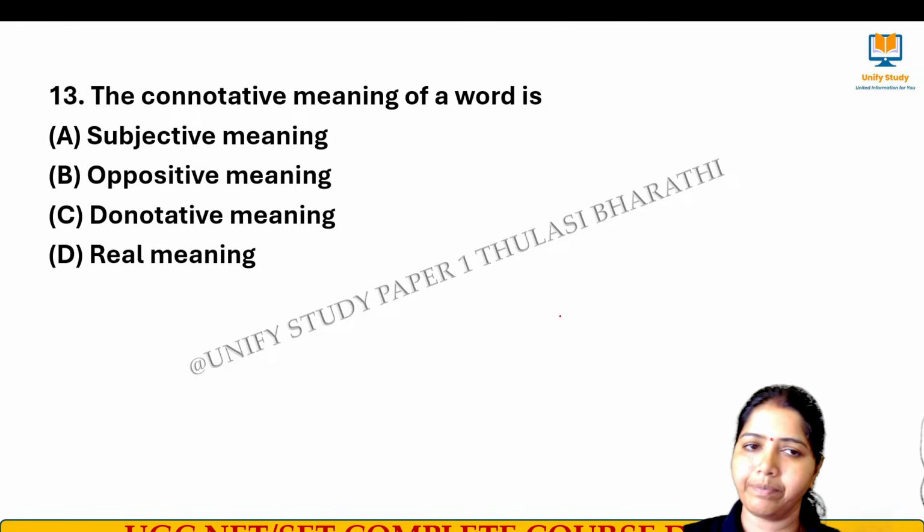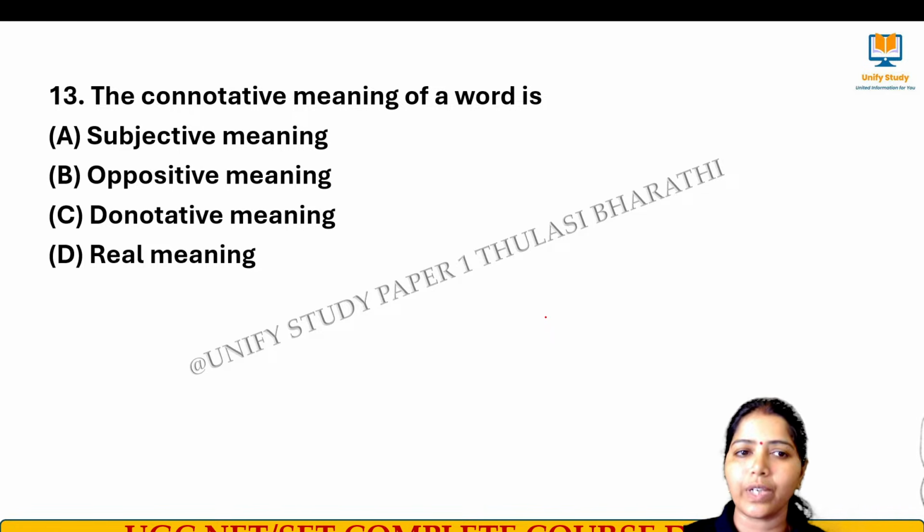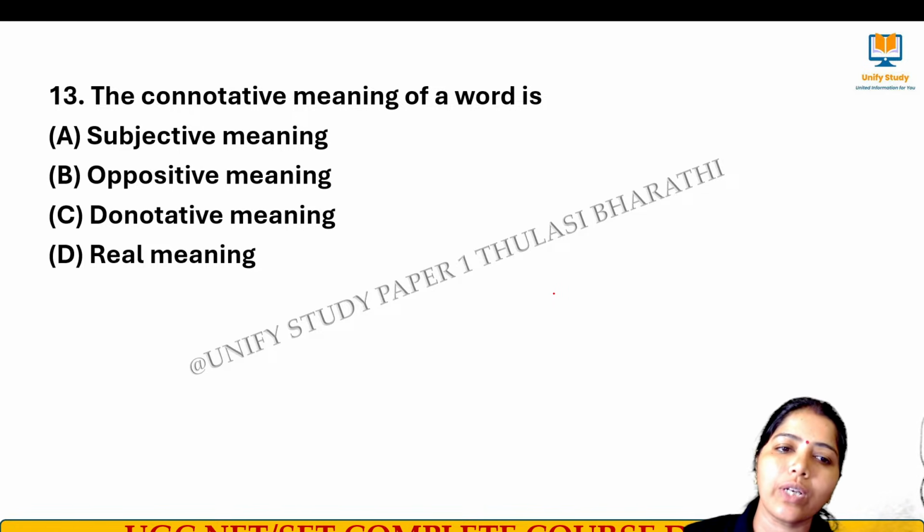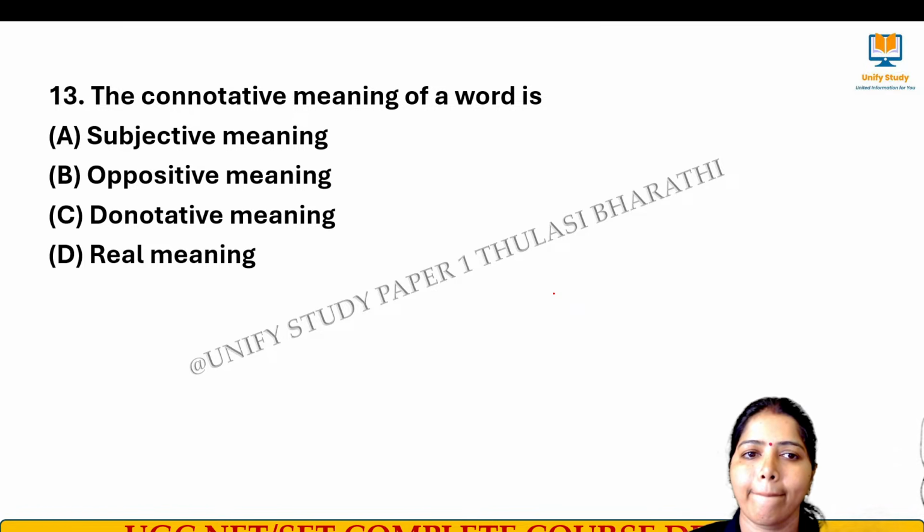Yes, Deepika ma'am. Connotative meaning of a word: subjective, opposite, denotative and real meaning. Very good, very good, very good.